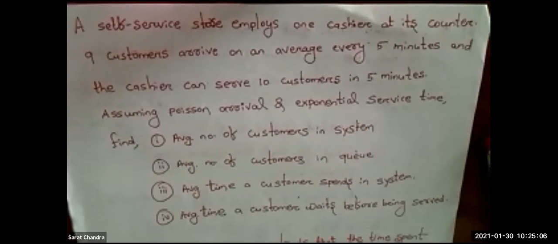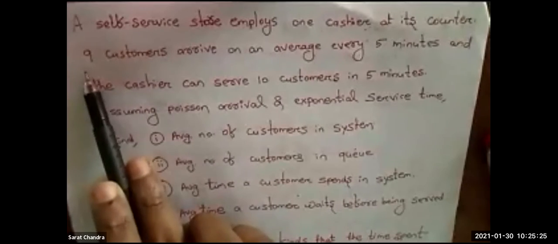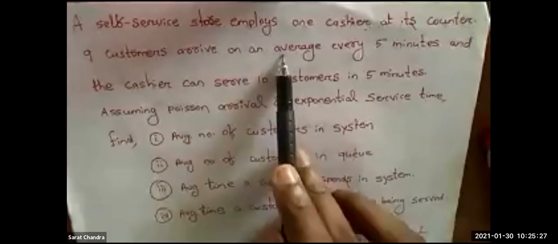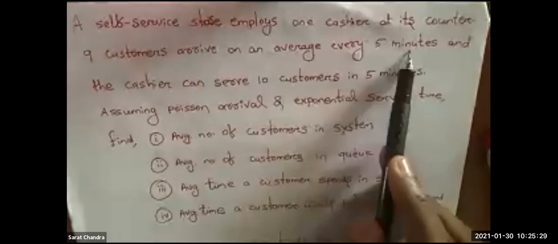The question is this one: a self-service store employs one cashier at its counter. One cashier means there will be only one server in the system. 9 customers arrive on an average of every 5 minutes.